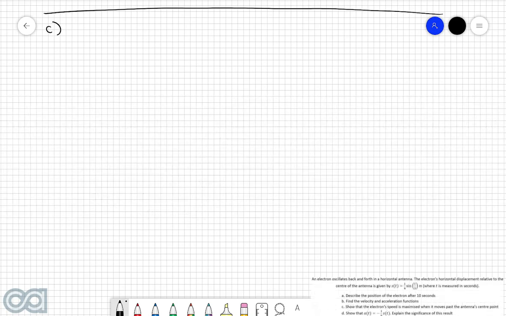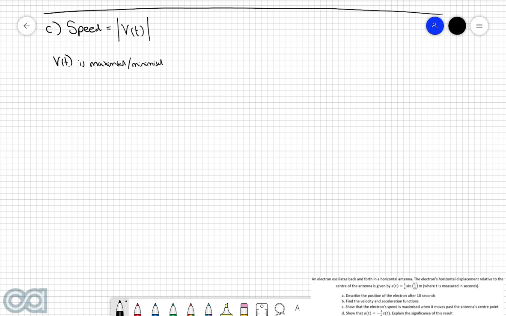Alrighty, so now we're going to be looking at maximizing the speed. Now, if we recall, we know that the speed of an object is given by the size or the magnitude of the velocity function v of t at that particular time. So what that means is we want to maximize the absolute value or the size of v of t. Now the way that we're going to do this is we're going to consider when v of t is maximized and minimized.